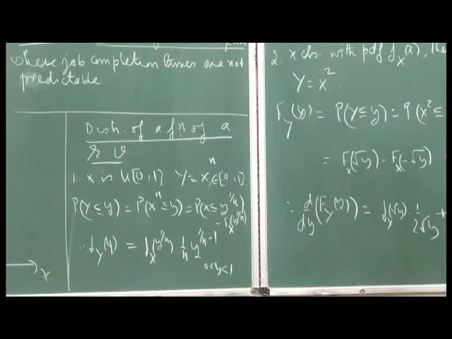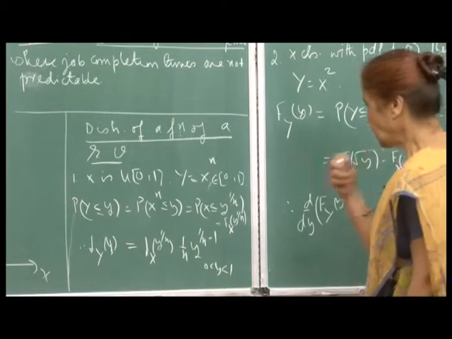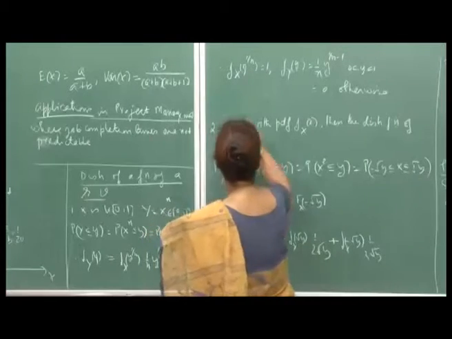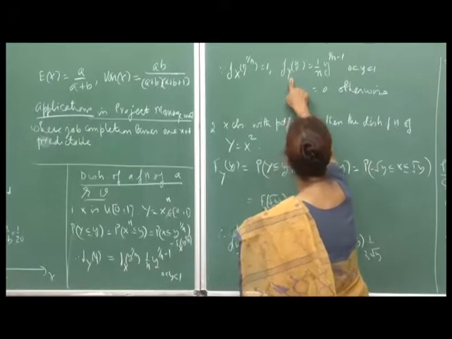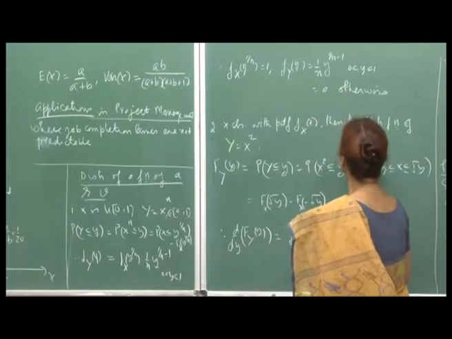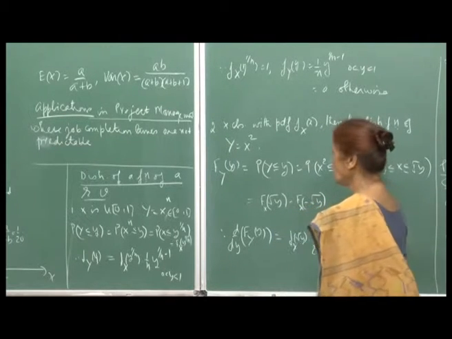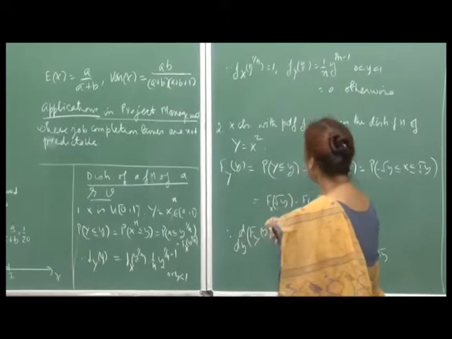But for a uniform random variable, f x is equal to 1, right, and therefore the PDF of y reduces to 1 by n, y raised to 1 by n minus 1, when y is between 0 and 1, and 0 otherwise. Okay.